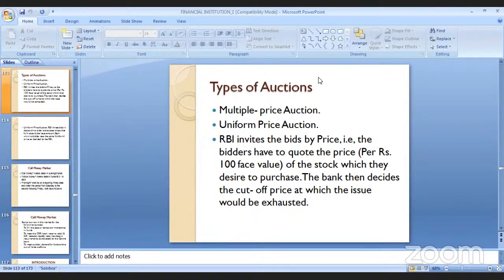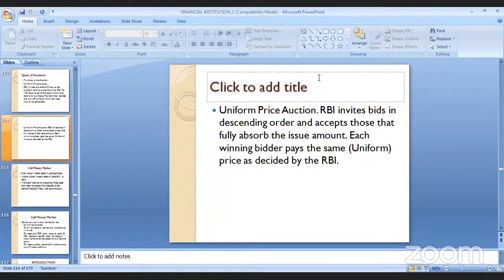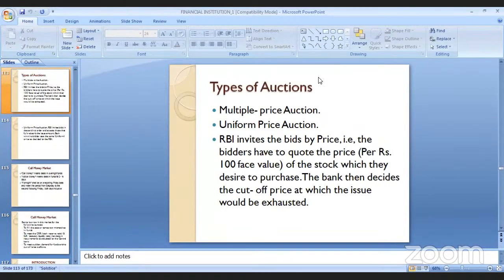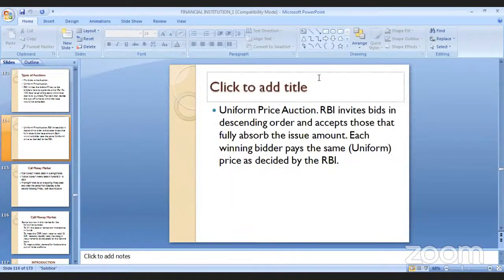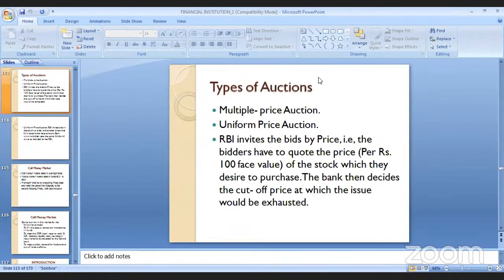For the general public. What is a multiple price auction? RBI always invites a price, that is, the bidder price.